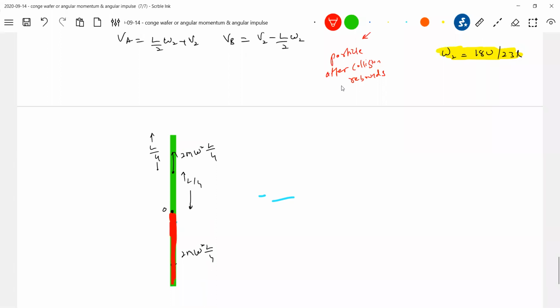Upper half and lower half, I'm just showing the different shades. There will be a stress in the rod. So you know omega, you know omega 2. Put that. So there is a force exerted by one half on the other half.